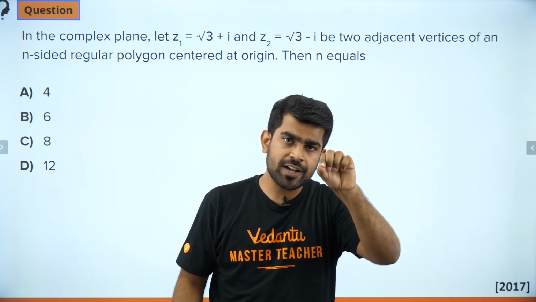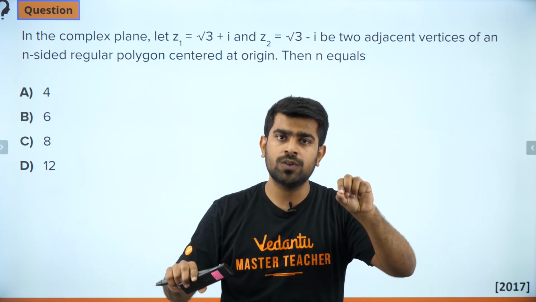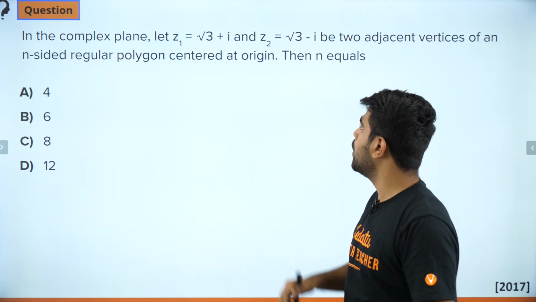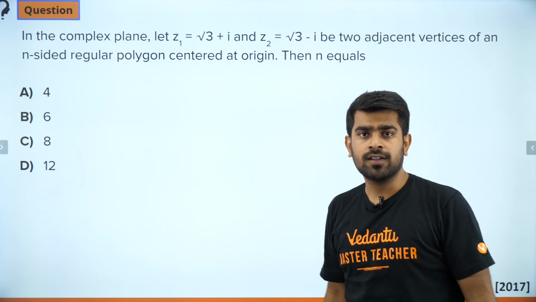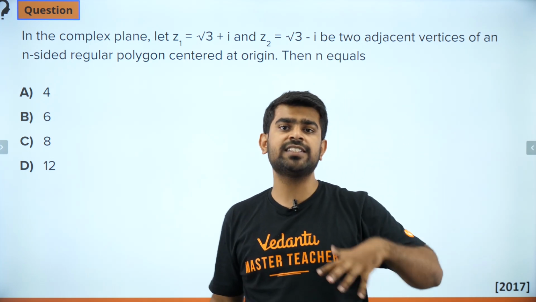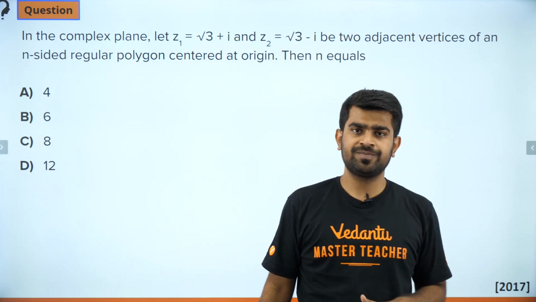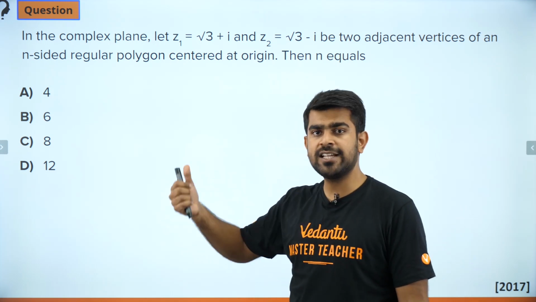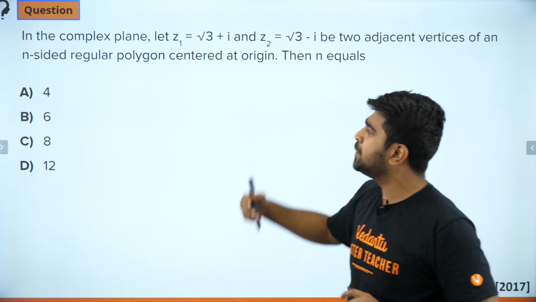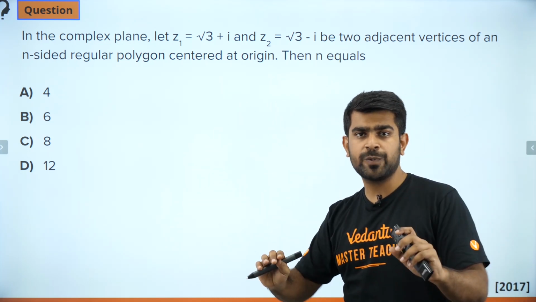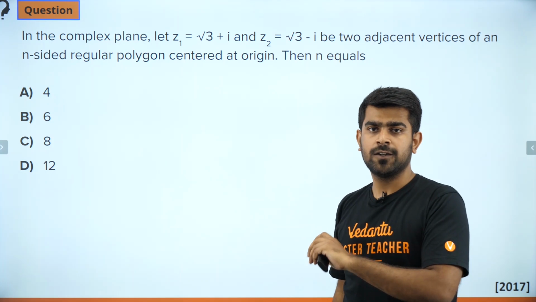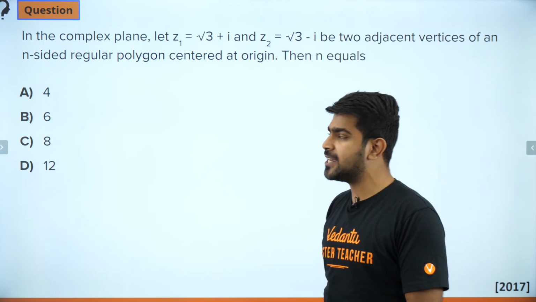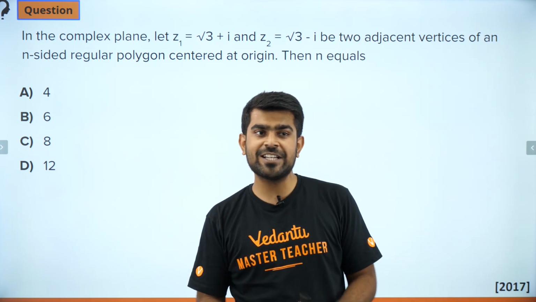Now the center is origin. You have 2 vertices given to you of a regular n-sided polygon. Now your job is to find out what is the value of n, whether it is a pentagon, whether it's a hexagon or octagon and so on. Your job is to figure it out. Please try to solve it. I'll give you 20 seconds. I've explained the question clearly. Very simple, just basic geometry. Okay guys, let's move forward and see what is the answer for this. Any idea? Any answers from your side?